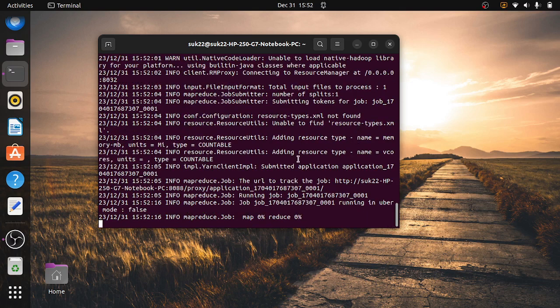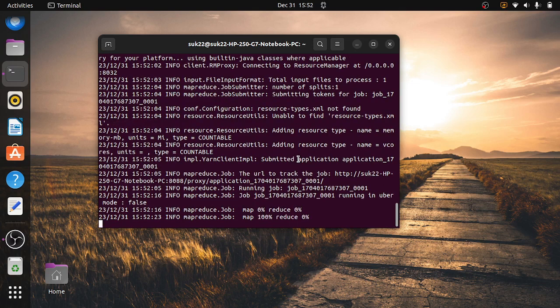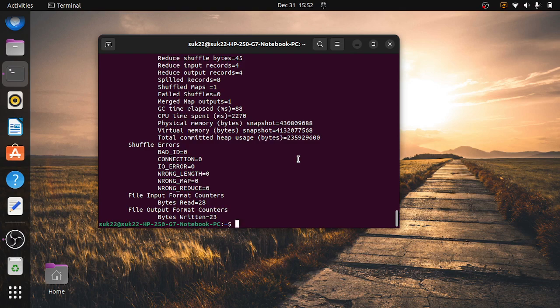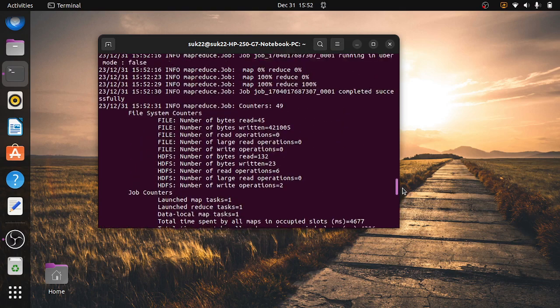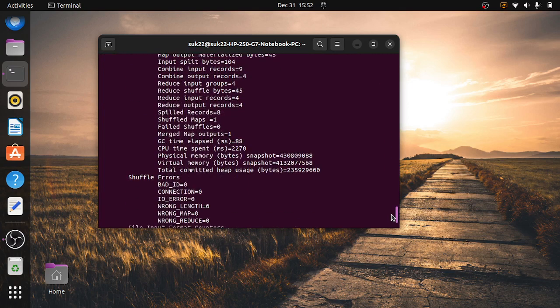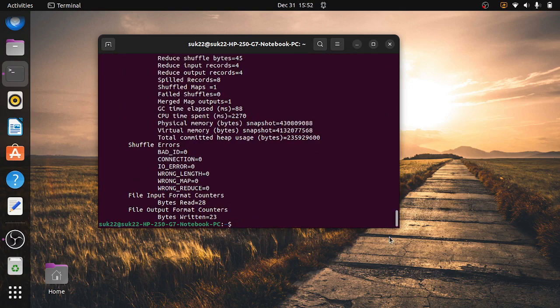See how the program is going to be executed in Hadoop. In Hadoop two things will be there. One is map, another one is reduce. First the program is going to be divided into a number of maps, then a reduce. First map is going to be executed, then the reduce is going to be executed. See here, it is showing. First map has been started. After completion of the map, reduce is going to start and complete. Our execution is complete now. Then we are going to see the output.